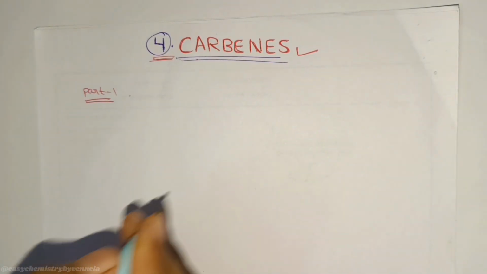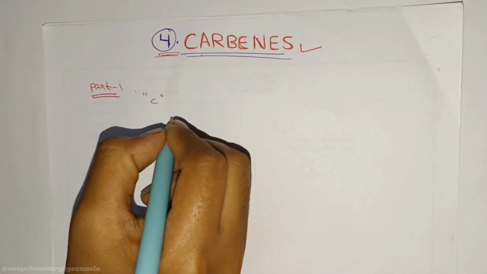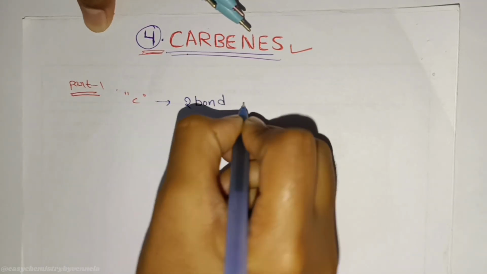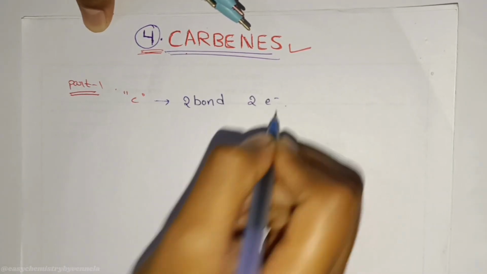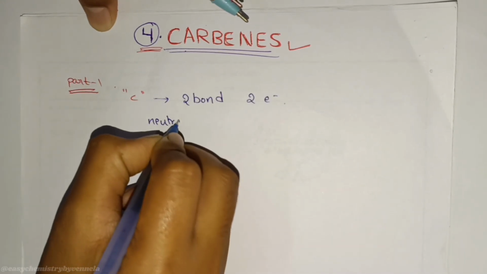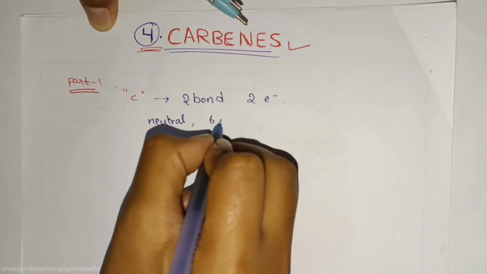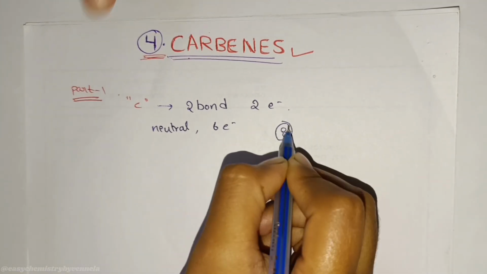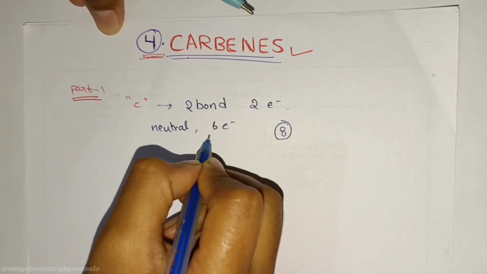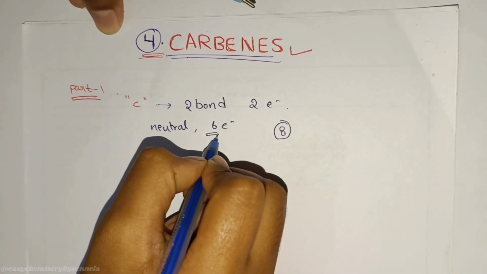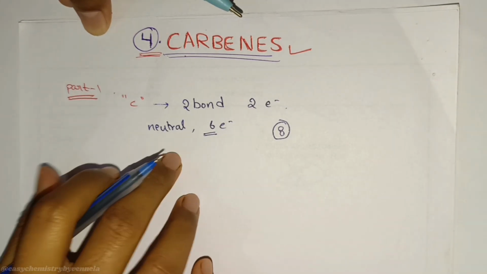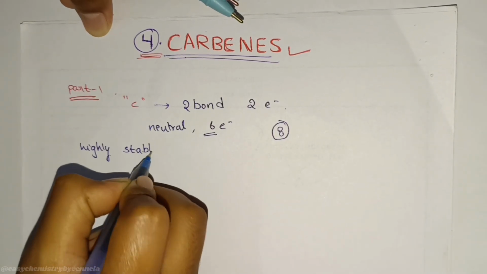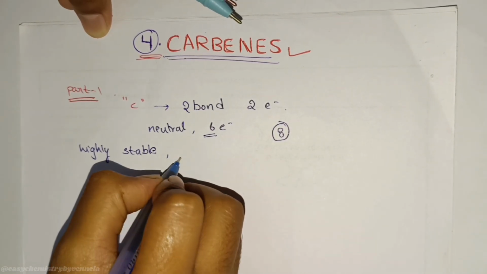Let's enter the story. This is a carbon atom, but something is wrong. Carbon has only two bonds and two electrons left alone. It is a neutral atom and has 6 electrons. Carbon should have 8 electrons, but here carbene has 6 electrons. So that is why it is called an electron deficient species. Because of this, it is highly unstable. It reacts immediately.